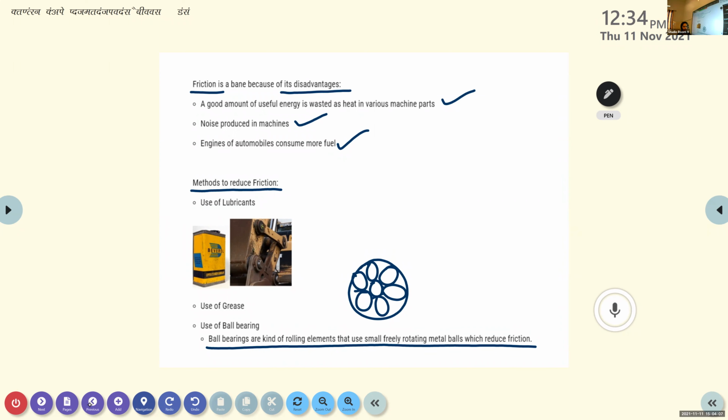We started with friction and discussed the three different types of friction. Basically, it is classified into static friction and kinetic friction. Kinetic friction is further divided into two, that is rolling friction and sliding friction, and the laws associated with static friction and kinetic friction. And what about the advantages and disadvantages of friction, and the methods that we can adopt in order to reduce this frictional force? Is it clear?